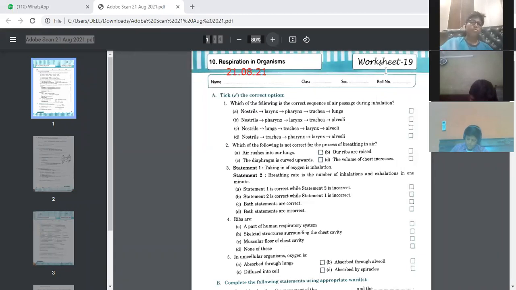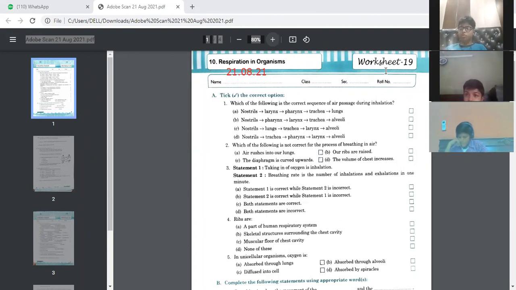First is, which of the following is the correct sequence of passage during inhalation? So kindly raise your hand, those who know the answer. You have to find the correct sequence. First is nostril, larynx, pharynx, trachea, lungs. So tell me what is the proper sequence?